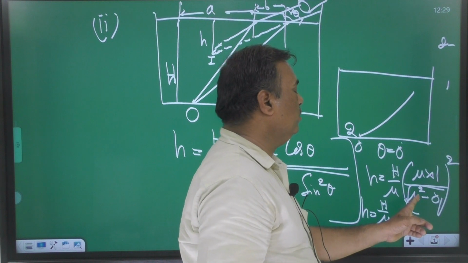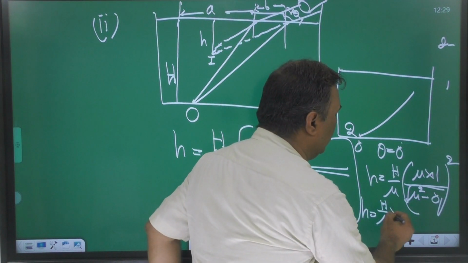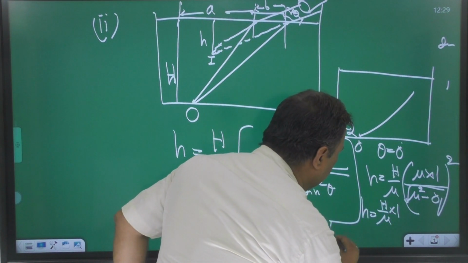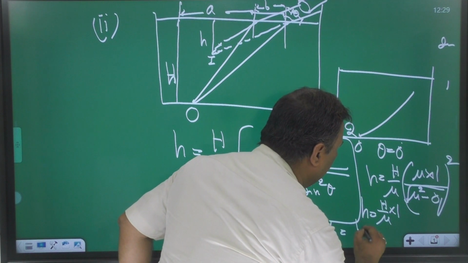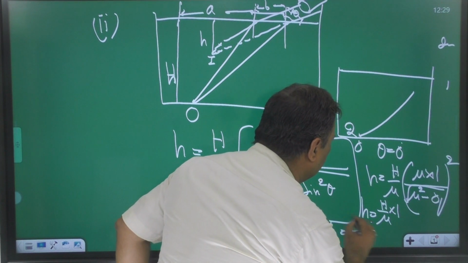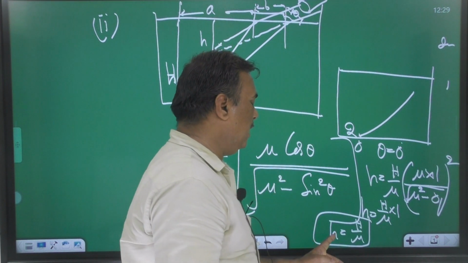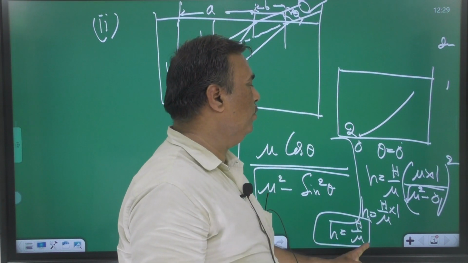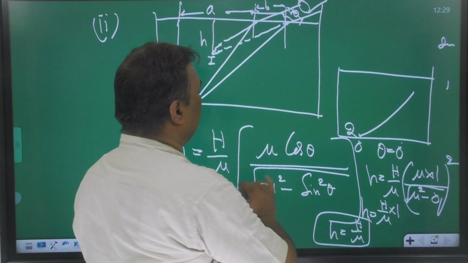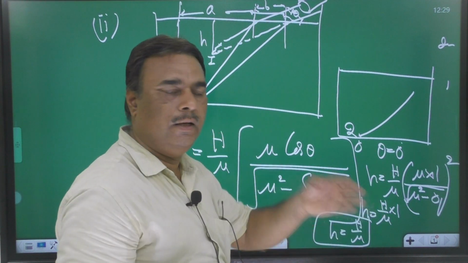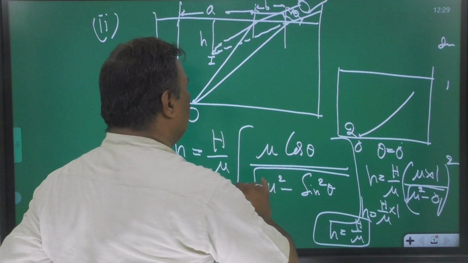Square of the mu square is mu. Mu is cancelled into 1. Means h is equal to capital H upon mu. This is the first case result. Small h, the apparent depth, is equal to real depth upon mu. So this is the general formula. With the help of this formula, you can calculate.